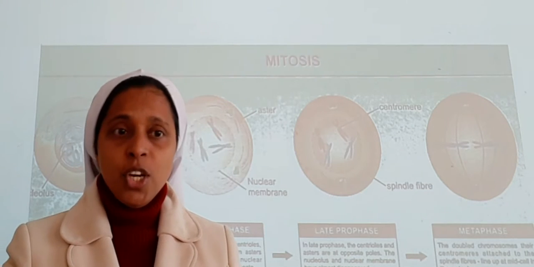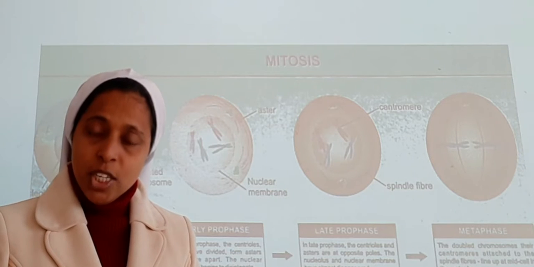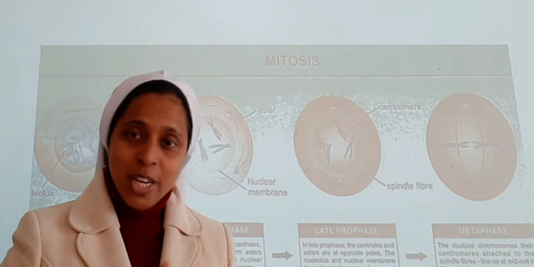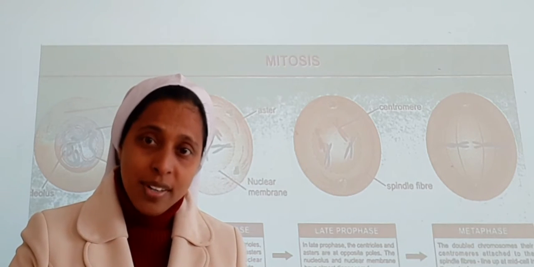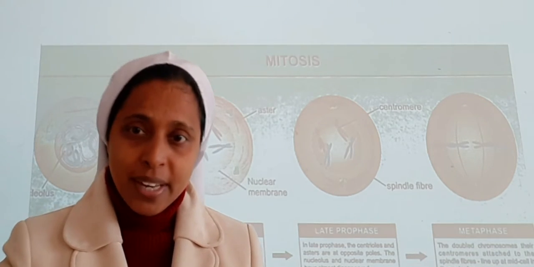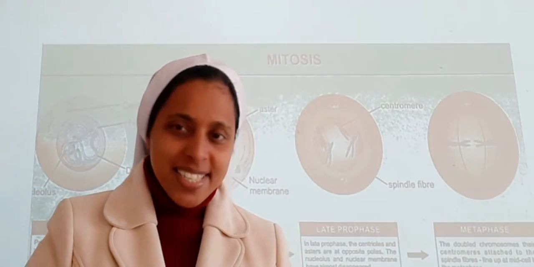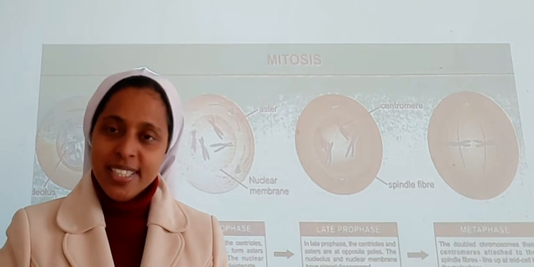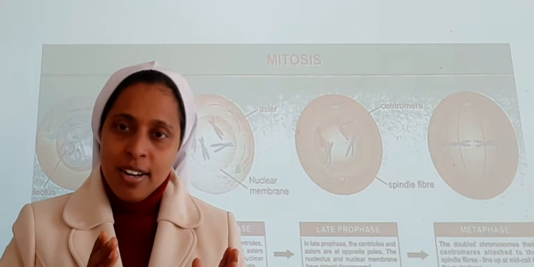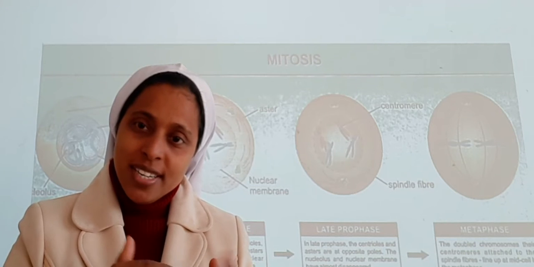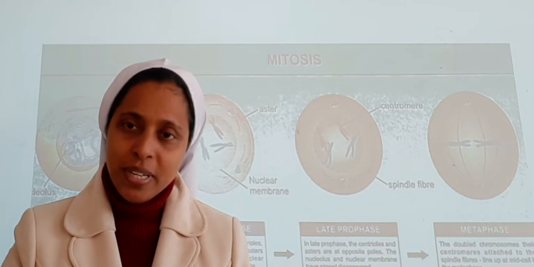At the end of the telophase stage, they appear again. That's why it is called the most dramatic period of the cell cycle. I have explained the first point to you. Hope it is clear.